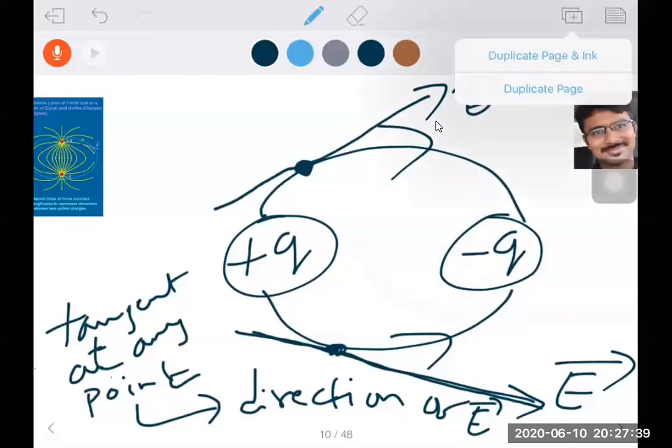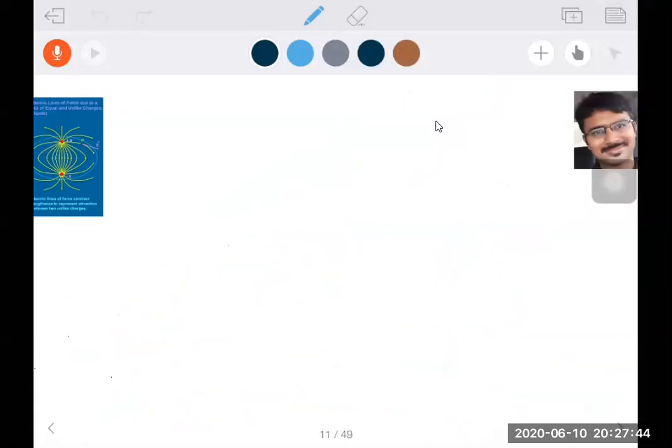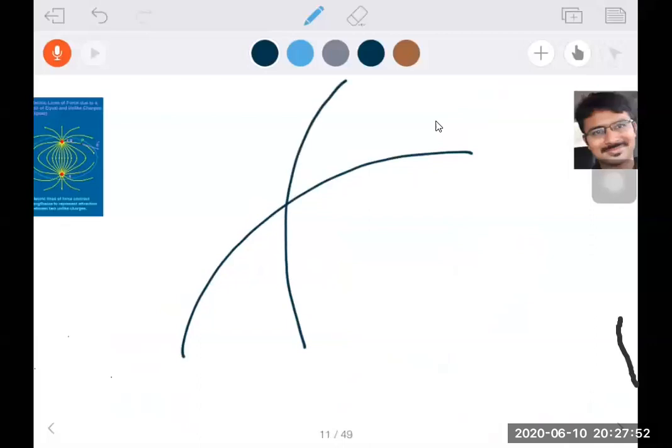Next we will observe that no two electric field lines intersect. Suppose this is one electric field line and this is another electric field line. They can't intersect like that. Intersection of electric field lines is not possible. Why is it not possible? At the point of intersection, I can draw two tangents. This is the tangent for this electric field line, and this is the tangent for the other electric field line.